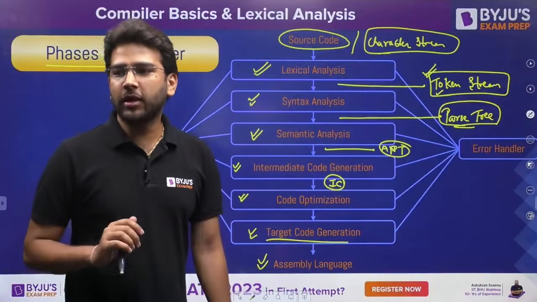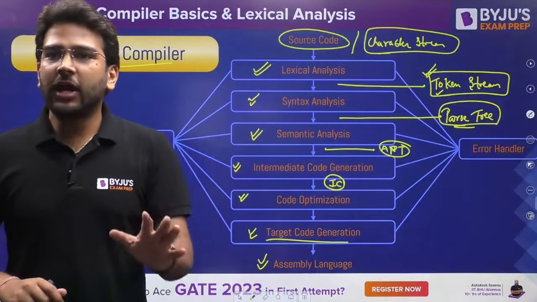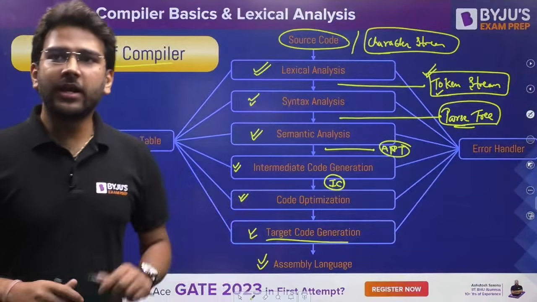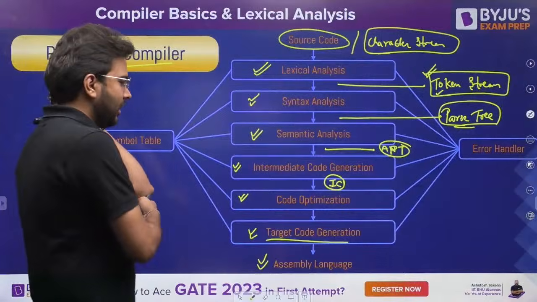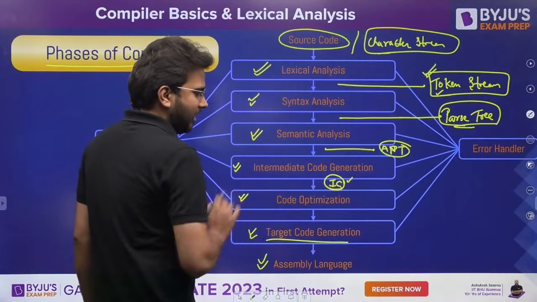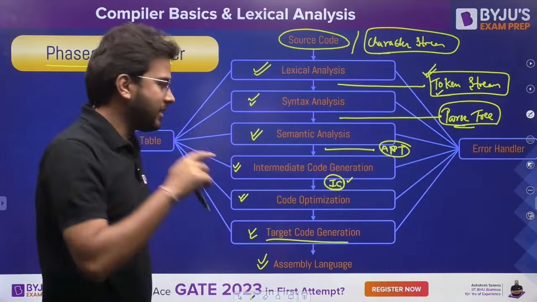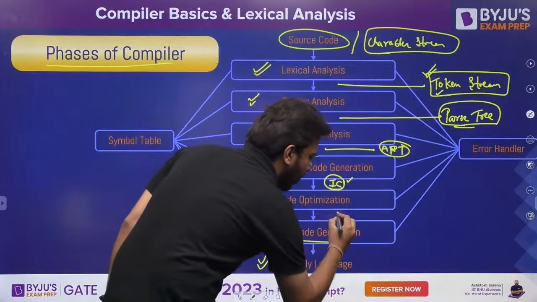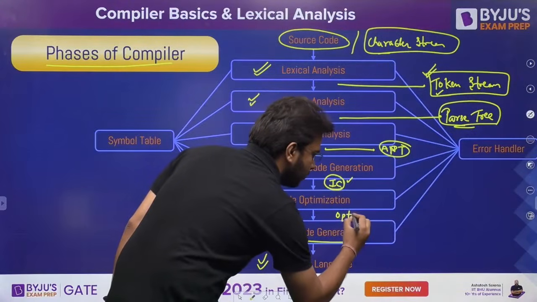Is it clear so far? If you have any doubt, please ask. Anyone? Clear? So we have this intermediate code. So we are providing this intermediate code to the code optimization phase, which is going to generate the optimized intermediate code.